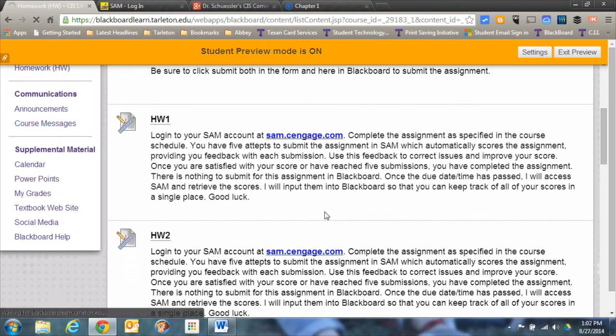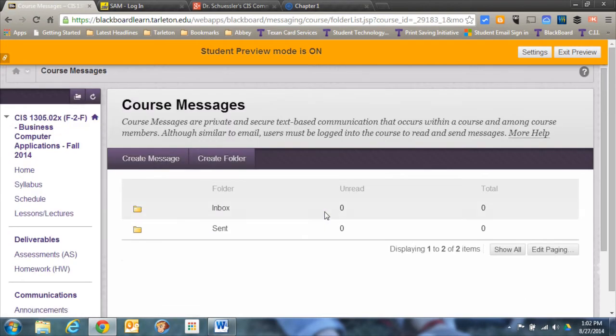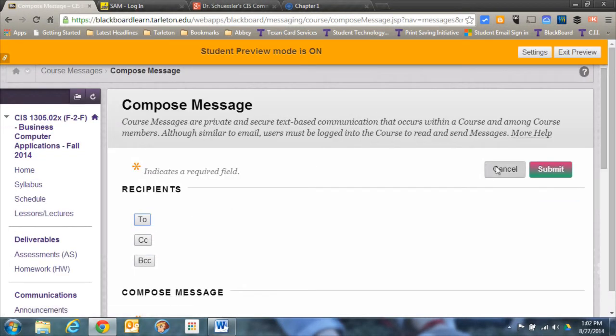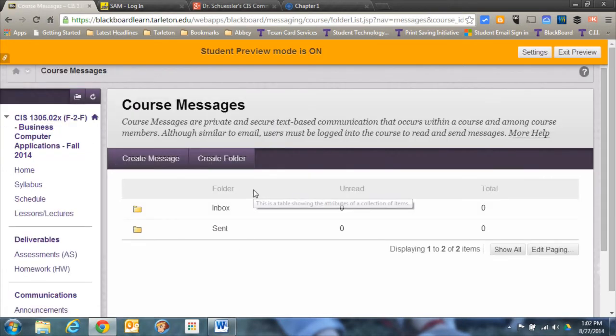Course messages. If you need to send a message related to the course, it works just like regular email for the most part, except that it's contained within Blackboard. Go to create message to find me and send it to me, or send it to your peers if you've got something direct that you want to discuss with them.